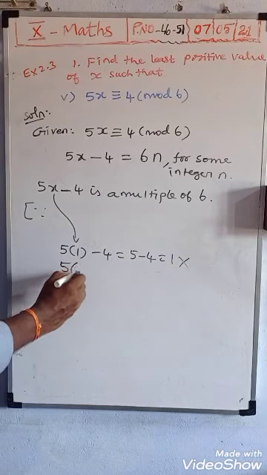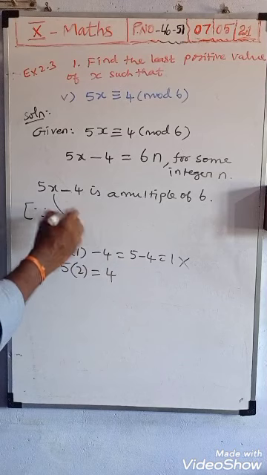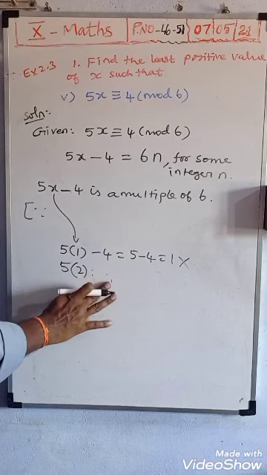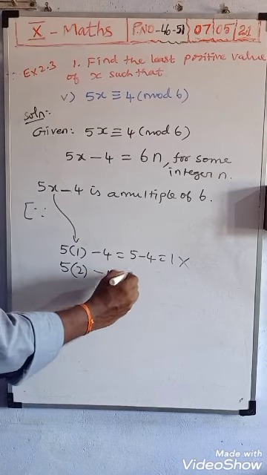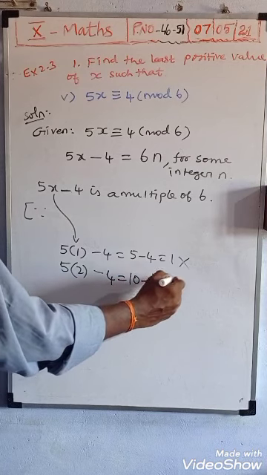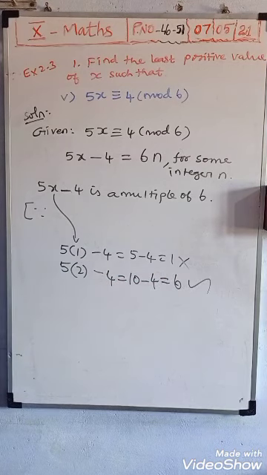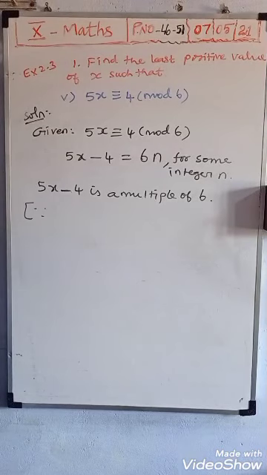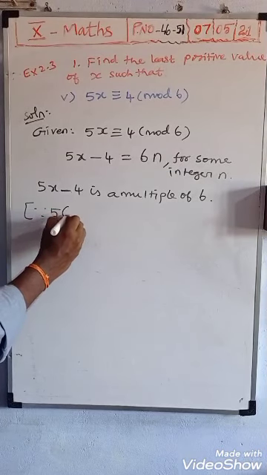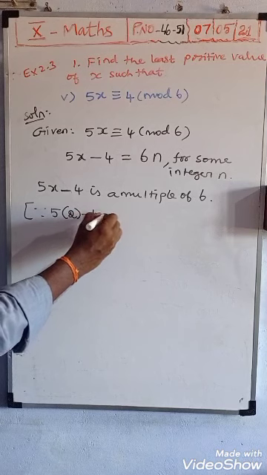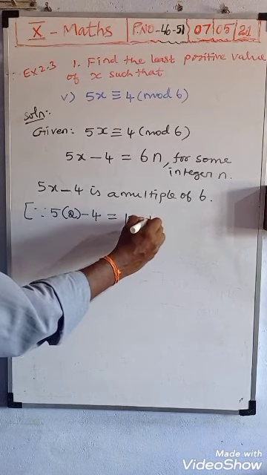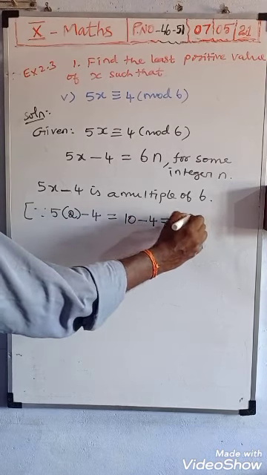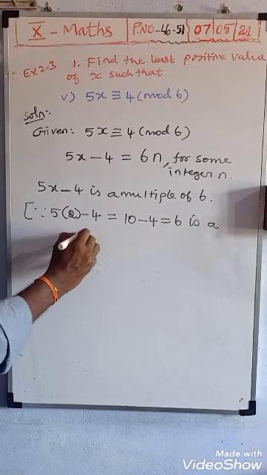Next you substitute 2: instead of x is 2, so 5 twos are 10. 10 minus 4 gives us 6. The 6 table, 6 is possible. 6 is a multiple of 6 only. Therefore, since you are substituting 2 here, 5 of 2 minus 4 is equal to 5 twos are 10, 10 minus 4 is equal to 6. 6 is a multiple of 6.